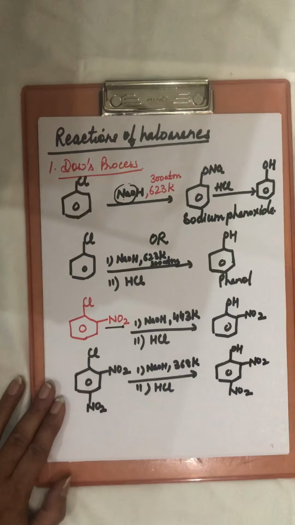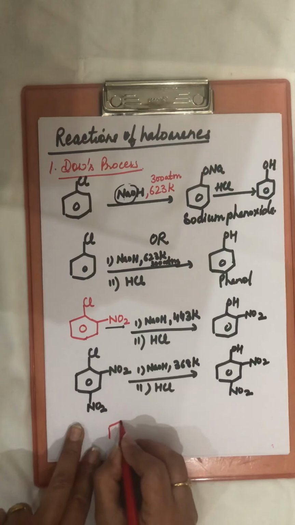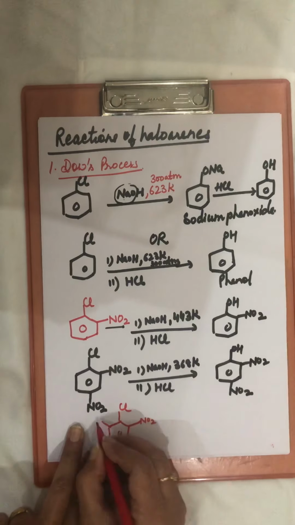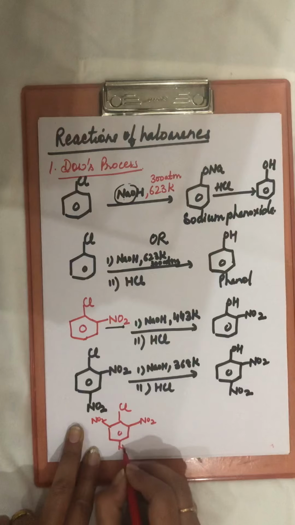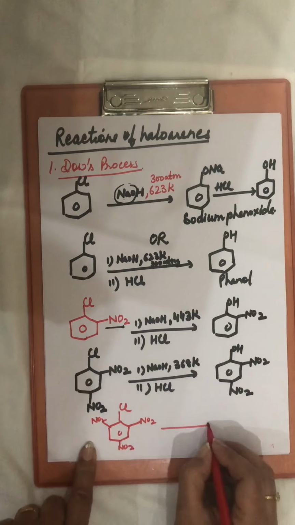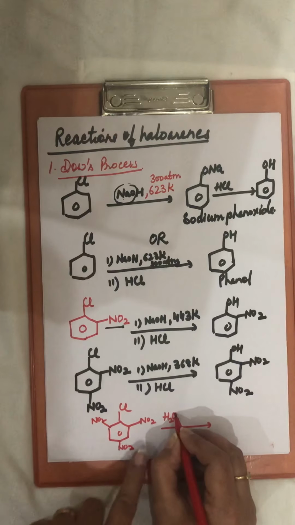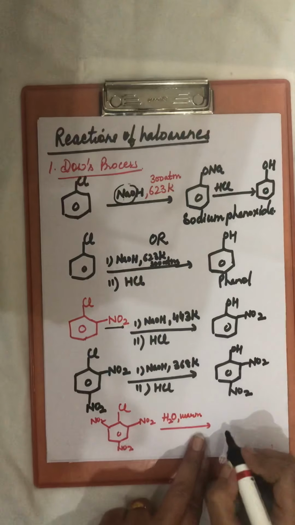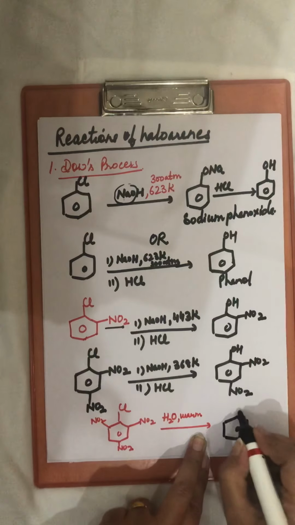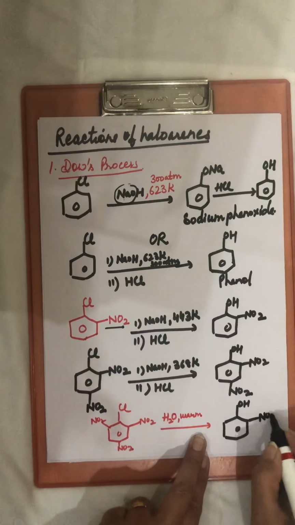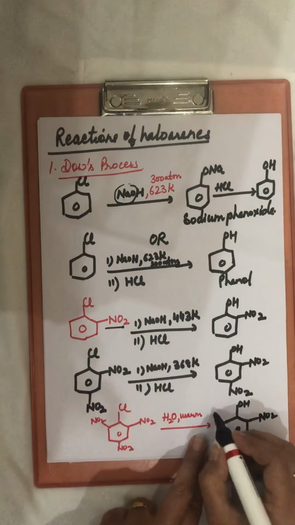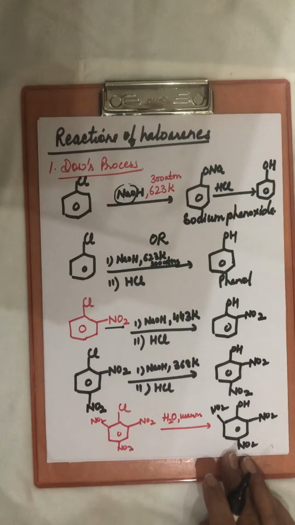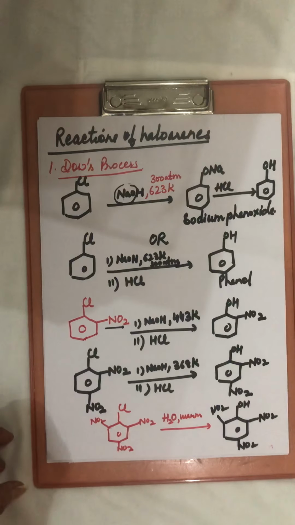This will be a product. And if we take three nitro groups at both these ortho positions and at the para position also, then we just have to add water. There's no need even for NaOH, and a little bit warm it, and Cl can be replaced by OH. In place of Cl there will be OH. So by introducing electron withdrawing groups, the reactivity of haloarenes will be a little more in nucleophilic substitution reactions.